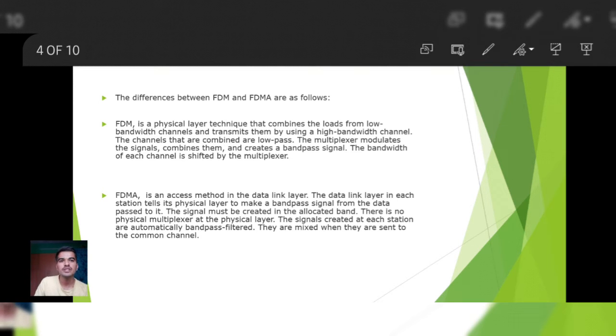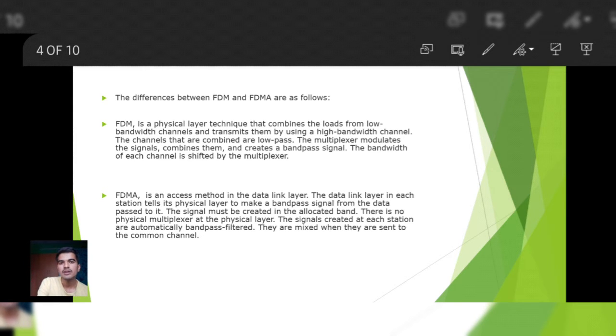Now let's see the difference between FDM and FDMA. FDM is a physical layer technique that combines the loads from low bandwidth channels and transmits them by using a high bandwidth channel. The channels that are combined are low pass; the multiplexer modulates the signals, combines them, and creates a band pass signal. The bandwidth of each channel is shifted by the multiplexer.